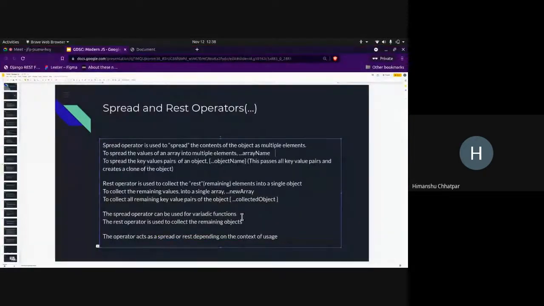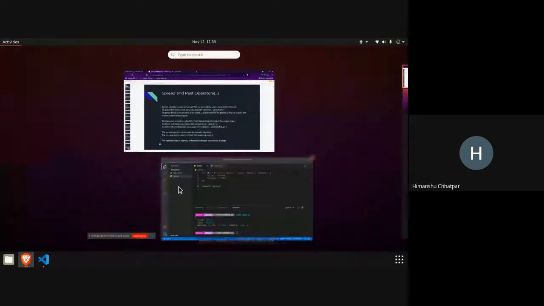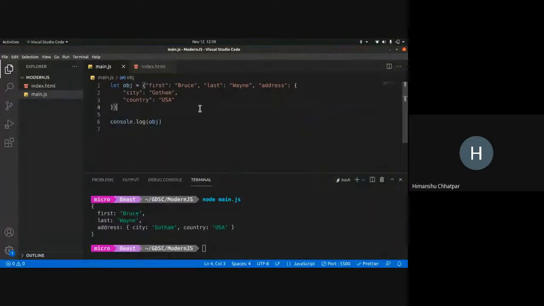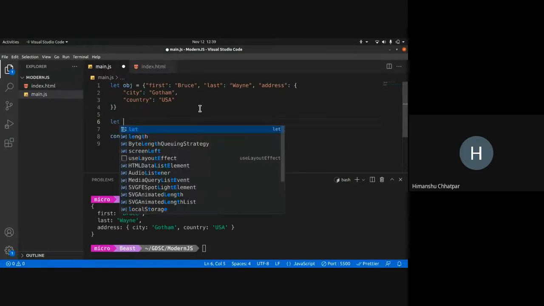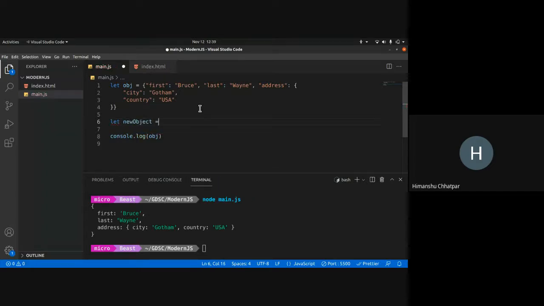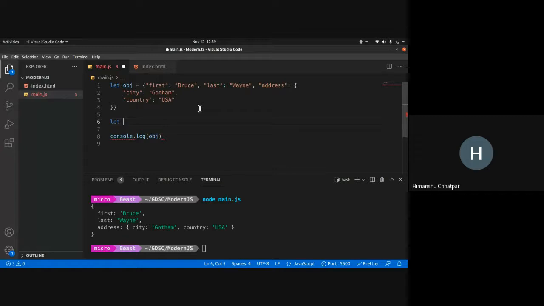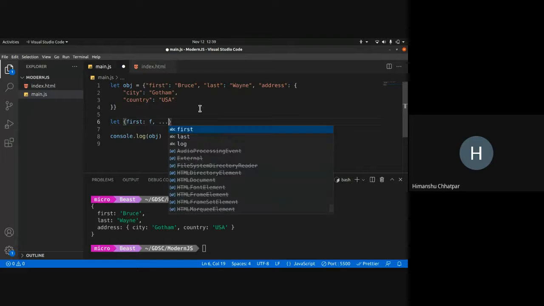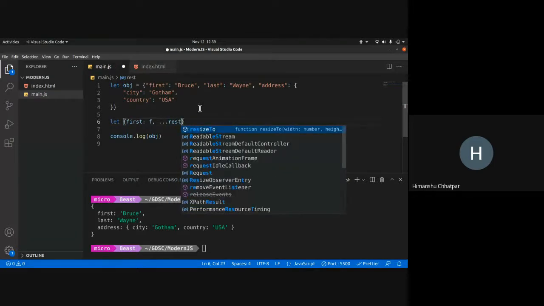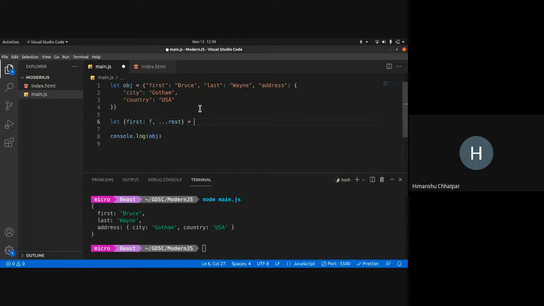So with spread and rest operators, we can collect nested objects too. For example, let new object is, let's get first one. Our first as F. Let's collect first as F and collect the rest of them in this rest object, right? And this is essentially the object.